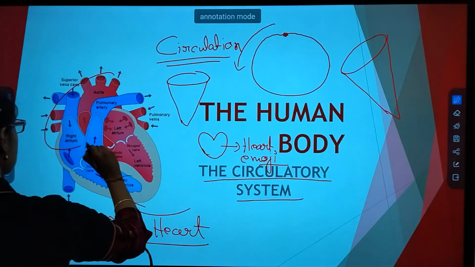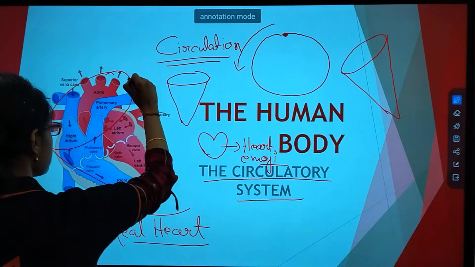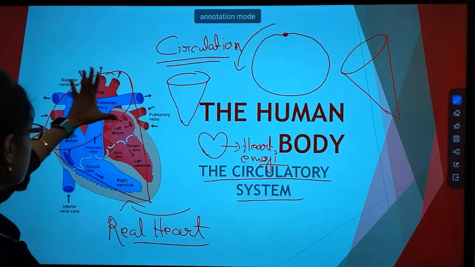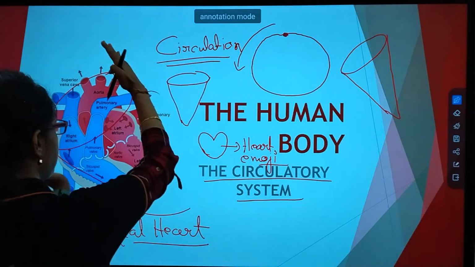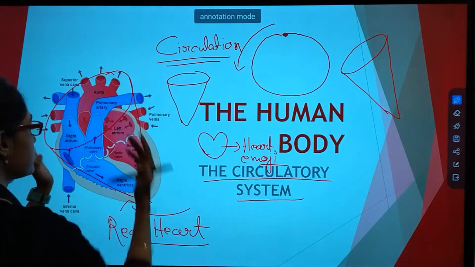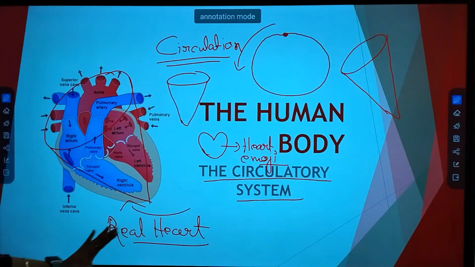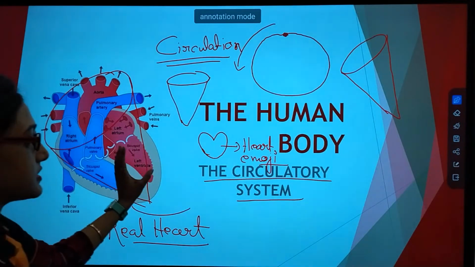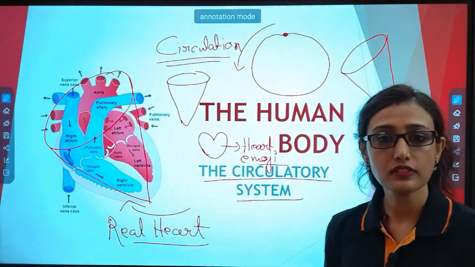See, if I draw the upper portion as this and this part as this, so it is forming a cone or cap-like structure, but the cap is little bit tilted towards the left side. Okay, so this is the human heart which constitute the main organ of our circulatory system.